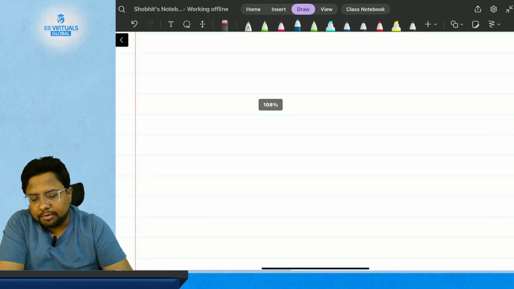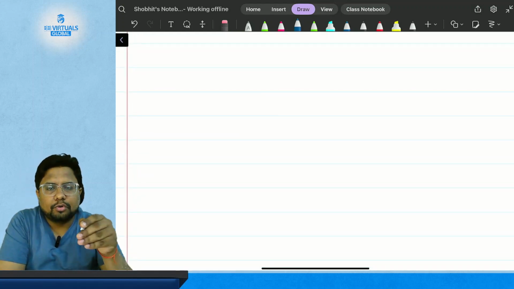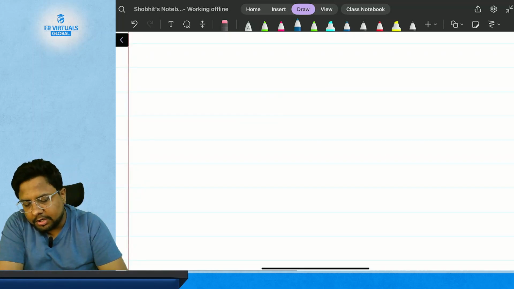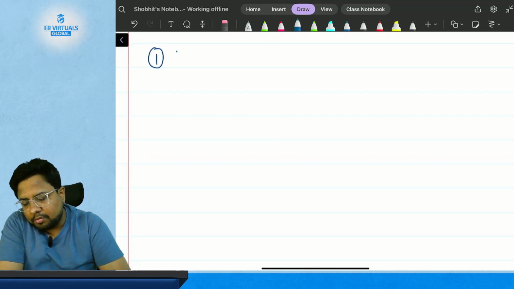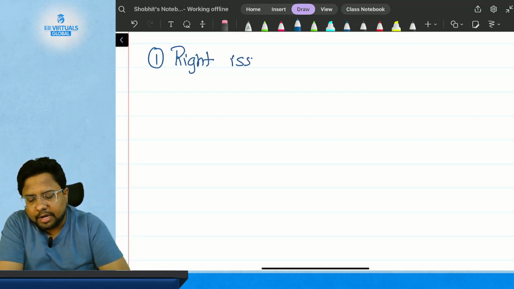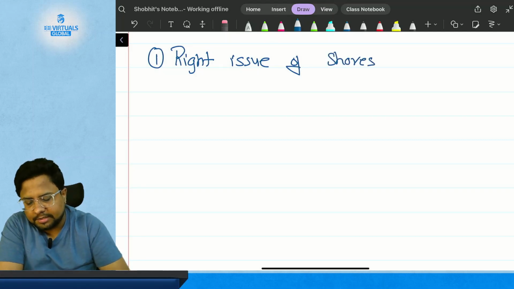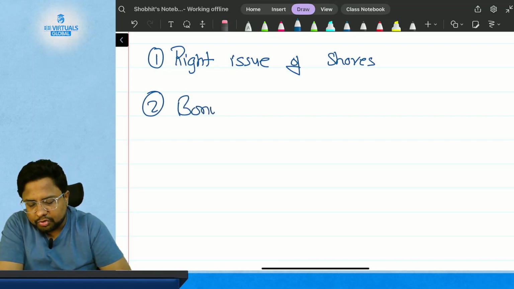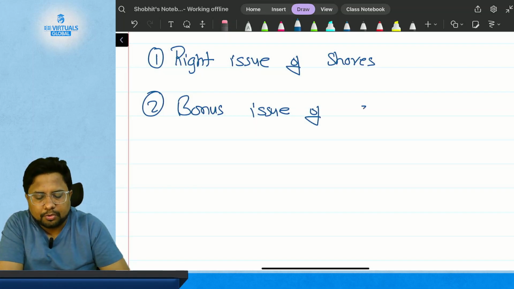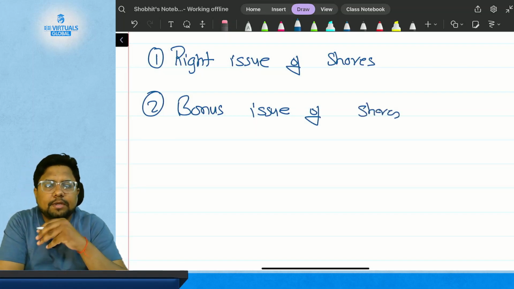Now today we need to understand two more issues of shares. The first one, the right issue of shares, and the second one which we need to study today is the bonus issue of share. So these are the two topics which we need to understand and study in this class.